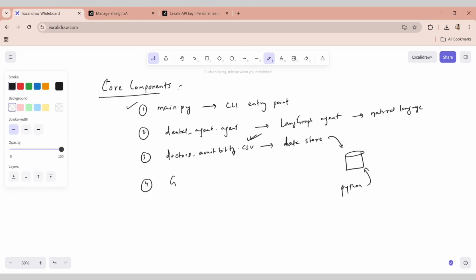Number 4 is our model. So I'm basically using Grok 4 by xAI. So this is my LLM, so this is my brain that I'm going to use. And last but not the least, which is LangGraph, which is my agent framework for orchestration.